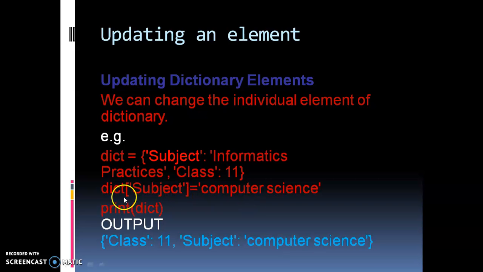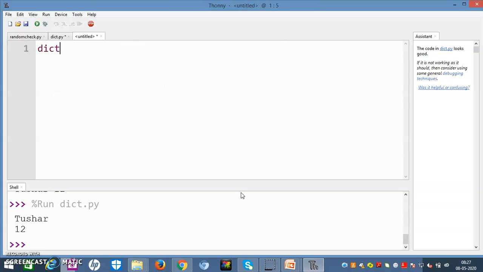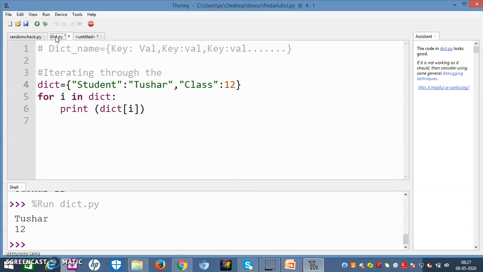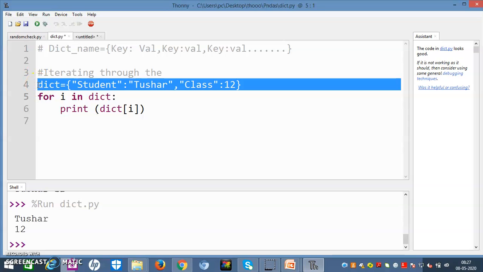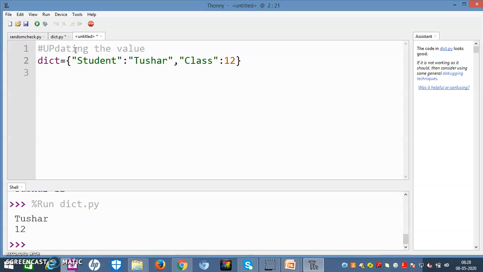What we have to do is write dict, this key value is equal to. Now I will come to the next page and make it dict. Let me copy it so it is easier for us to do the work. I will paste it here. Now in dict, I have to update a value.